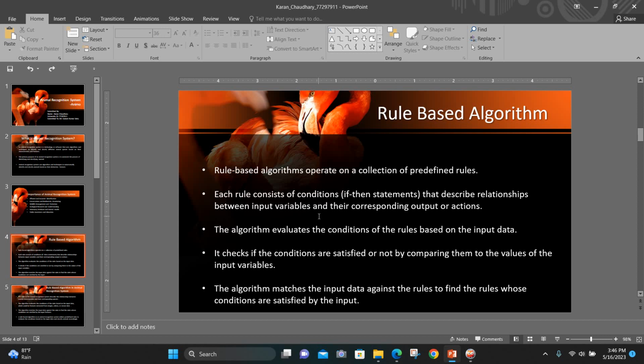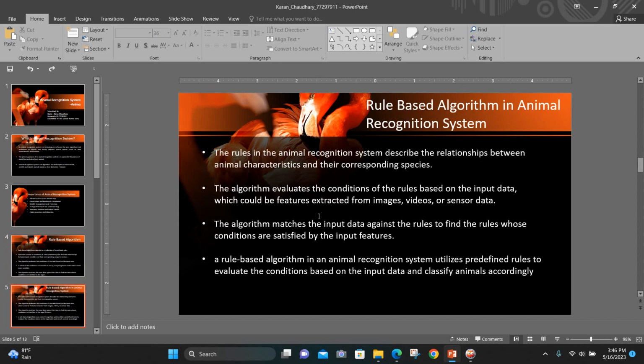The algorithm matches the input data against the rules to find the rules whose conditions are satisfied by the input. The rules in an animal recognition system describe the relationship between the animal characteristics and their corresponding species.